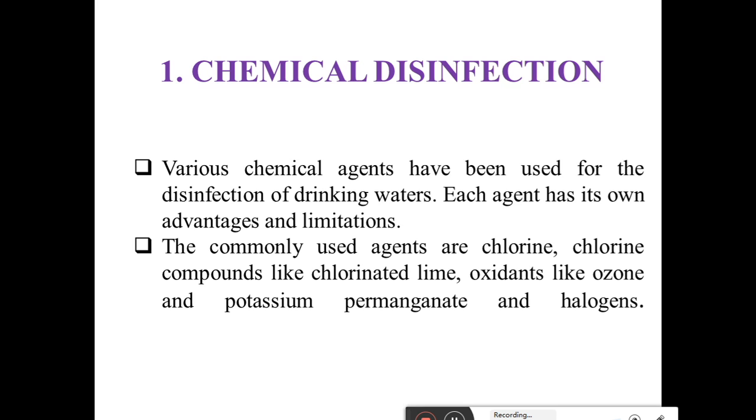Now we discuss chemical disinfection. Various chemical agents have been used for the disinfection of drinking water, and each agent has its own advantages and limitations. The commonly used agents are chlorine compounds like chlorinated lime, oxidants like ozone and potassium permanganate, and halogens. These are the various chemical disinfectants.